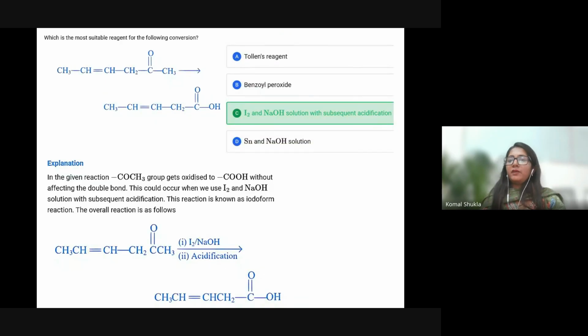Let's see. The answer will be I2 and NaOH solution. Definitely, I2 and NaOH with the COCH3 group gives the iodoform reaction.